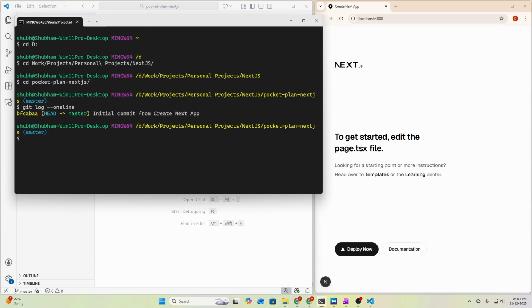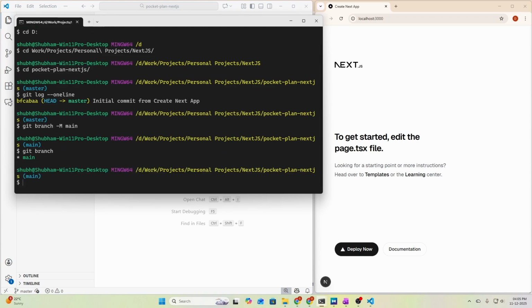And also let's rename our master branch to main branch, because that is what is recommended by GitHub, because we are going to push our repository to GitHub also. So let's git branch dash capital M and say main. So this will rename our branch to main. If you check git branch, we have a branch called main only.